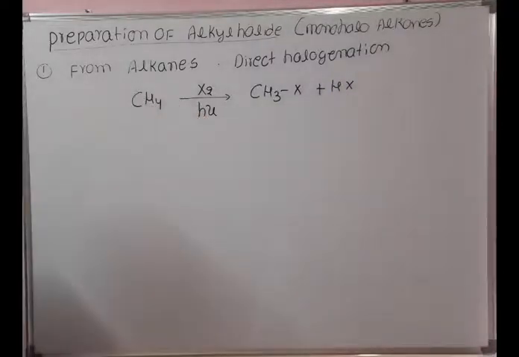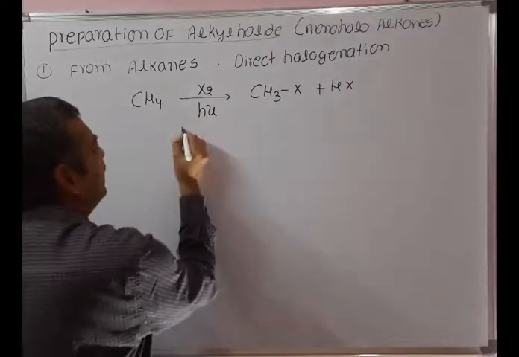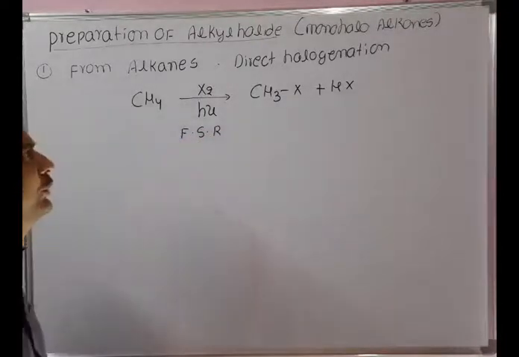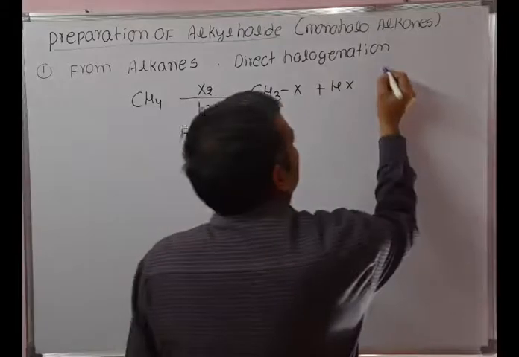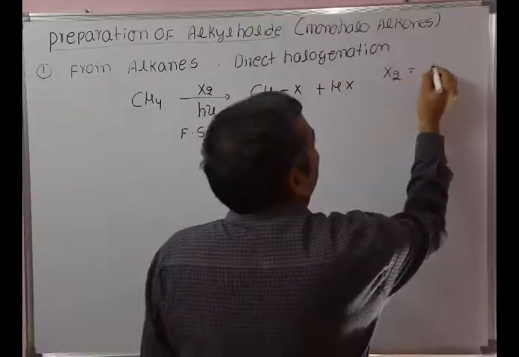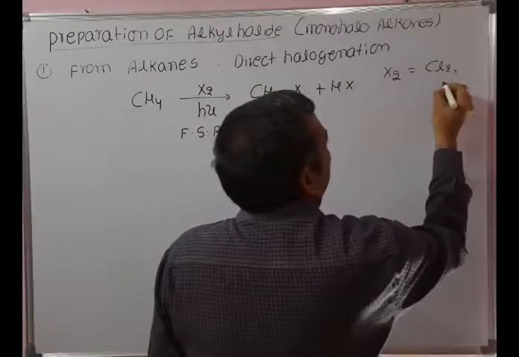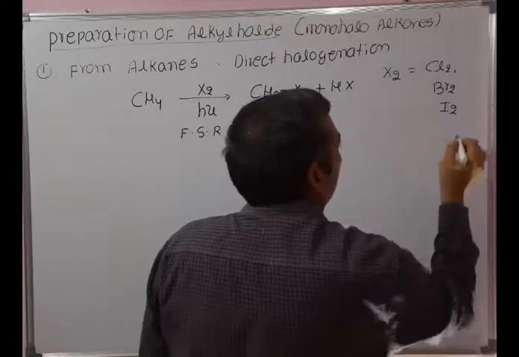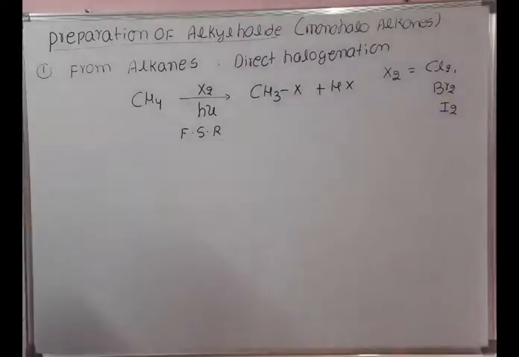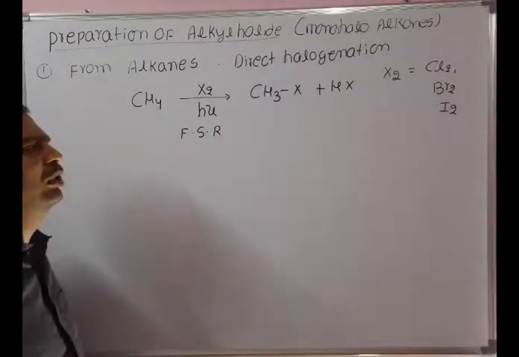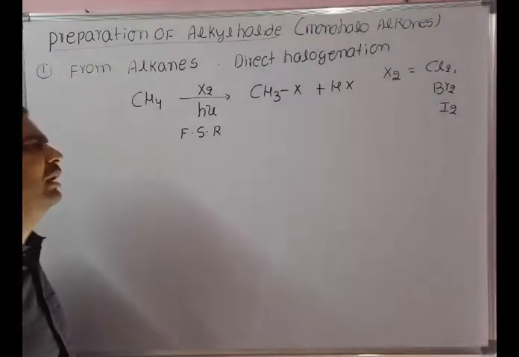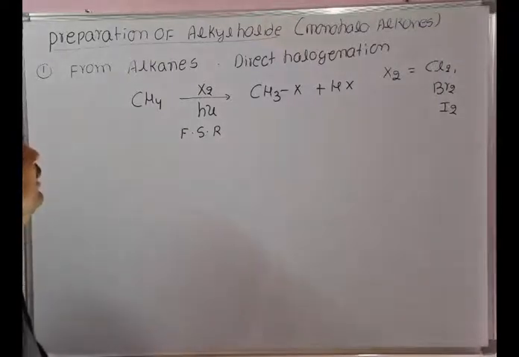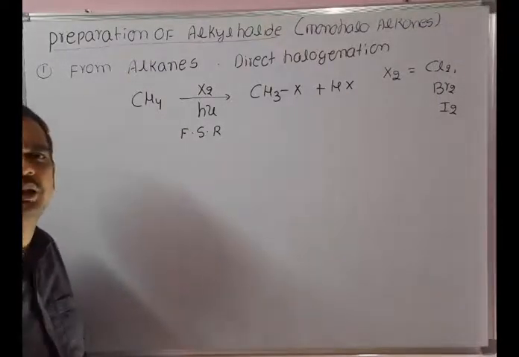This is an example of a free radical substitution reaction, where X2 can be chlorine, bromine or iodine. Fluorination is not possible here. That means alkyl chloride, alkyl bromide and alkyl iodide can be prepared by direct halogenation of alkanes.